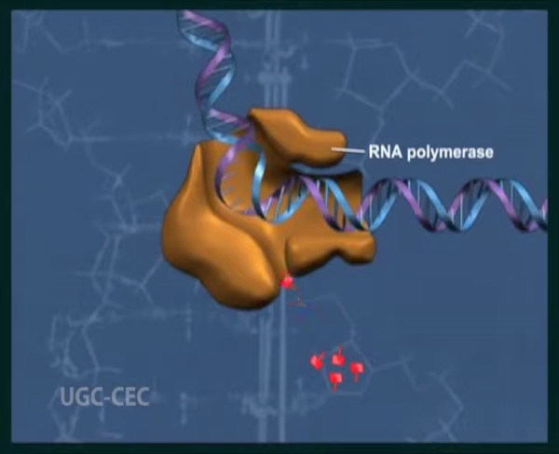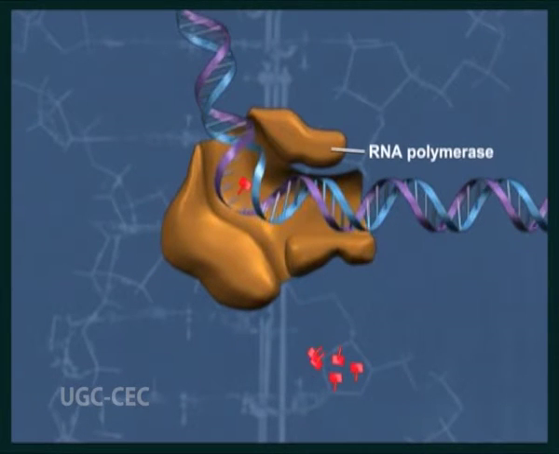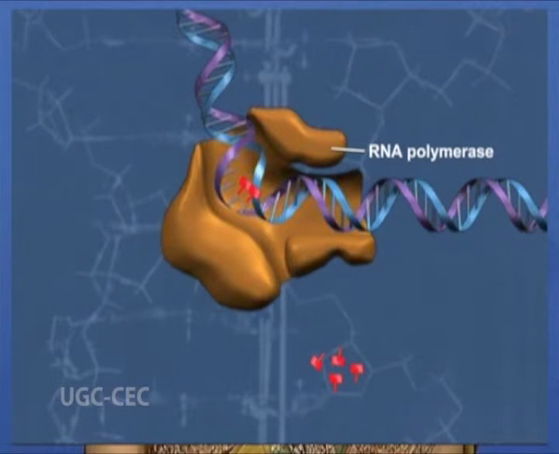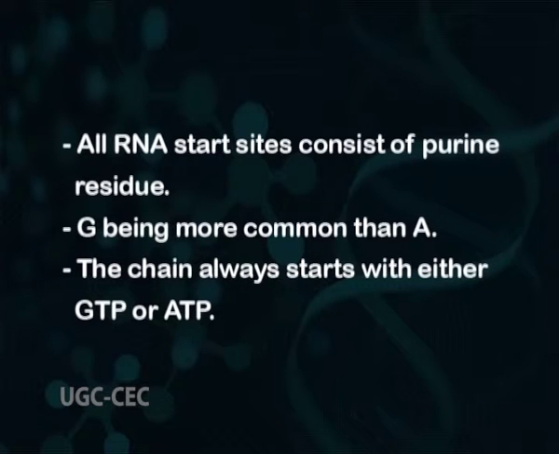The RNA polymerase initially incorporates the first 2 nucleotides and forms a phosphodiester bond between them. Almost all RNA start sites consist of purine residue, with G being more common than A. So the chain always starts with either GTP or ATP.